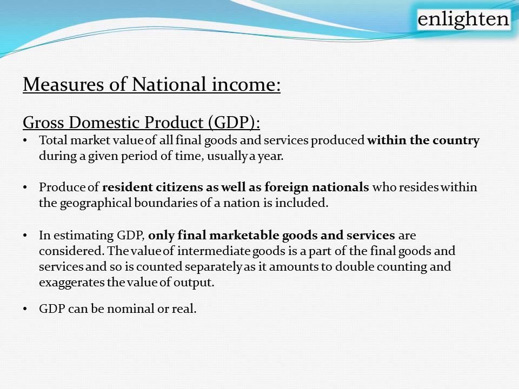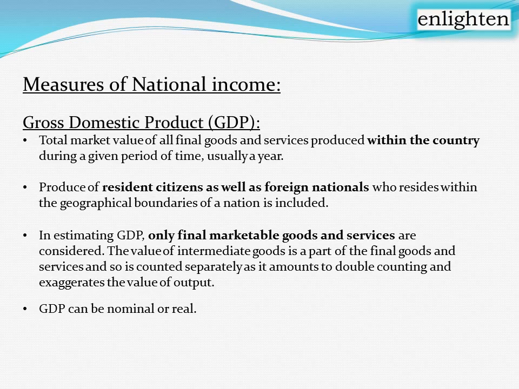So if we count that value of the tire as a separate final output value of the tire manufacturing company, that same price is also included in the car manufacturing company's output. So if we count separately, it will lead to double counting. Double counting automatically exaggerates the final output value of the national income measured with the help of gross domestic product. So in order to avoid that confusion, only final marketable goods and services values are to be considered. The intermediate consumption values should not be considered while measuring national income with the help of GDP.